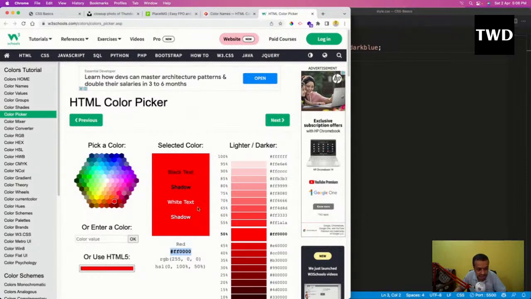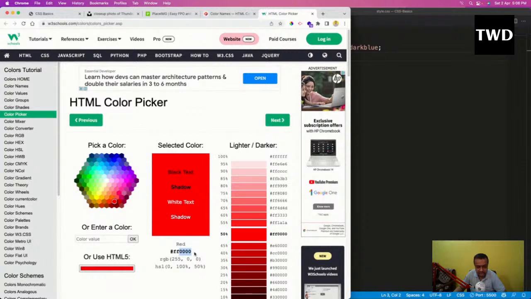Okay, but one more thing is there. See this, it is shown like this, some ff and 00 and all this. So there are 6 digits. Why are there 6 digits? Because the first 2 digits belong to red, then green, then blue. Red, green and blue, RGB. Why these three colors? It is the combination of all these things. See, the color code of red, ff is the highest value you can take, and the rest, green and blue, are like this.